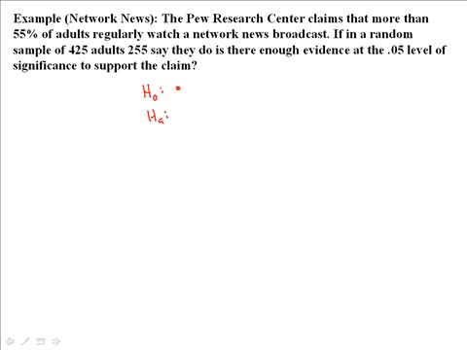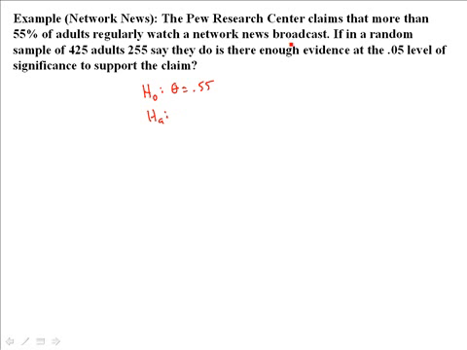So for the null, we're going to set theta equal to 0.55. The null hypothesis always has this form: the population proportion is equal to some value. And then the alternative is either that the population proportion is bigger than this value, or smaller than this value, or just different from this value. And we have to figure out which of those to use based on what it says.